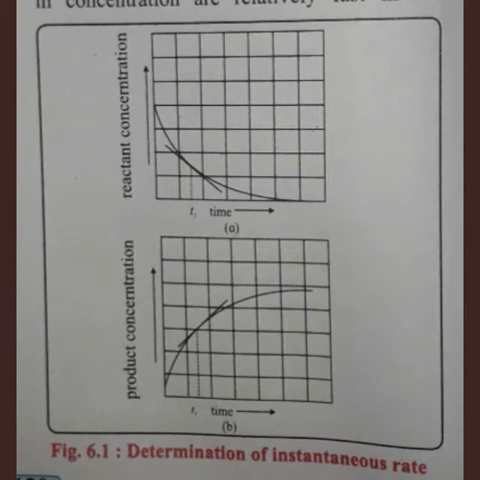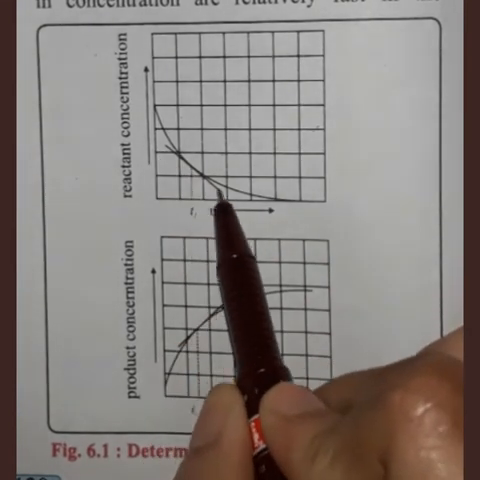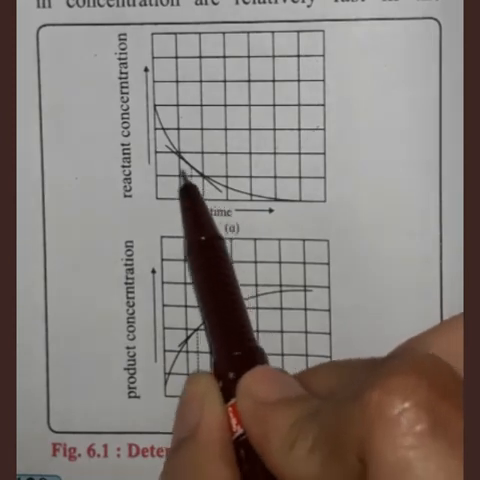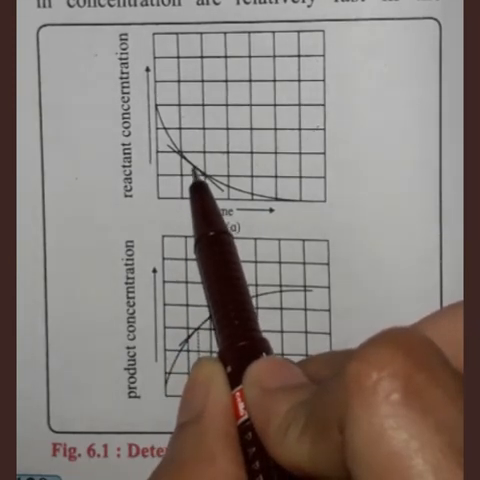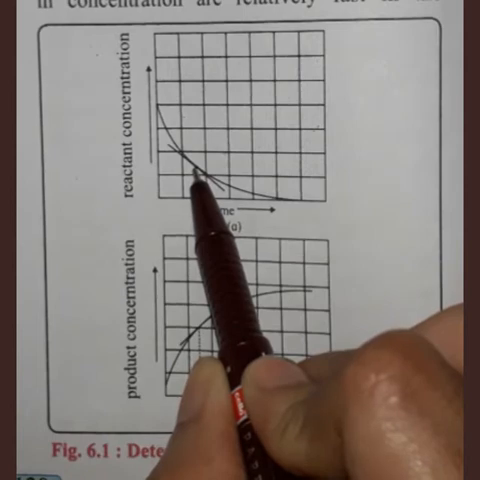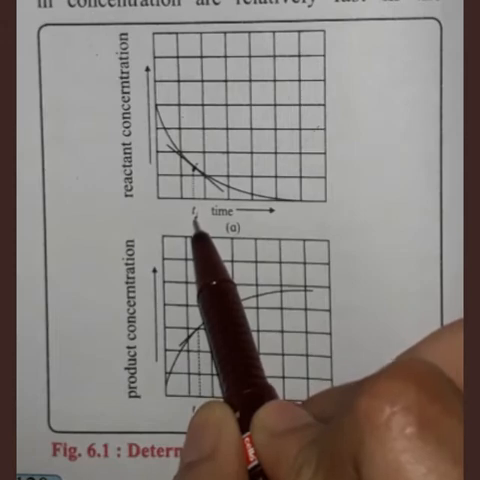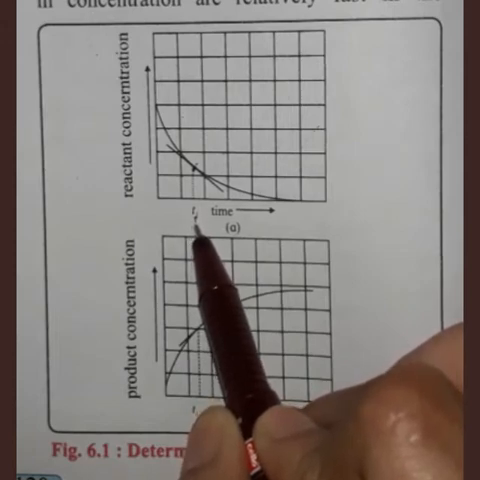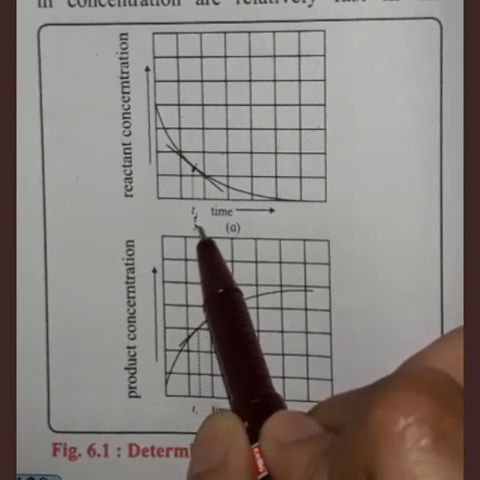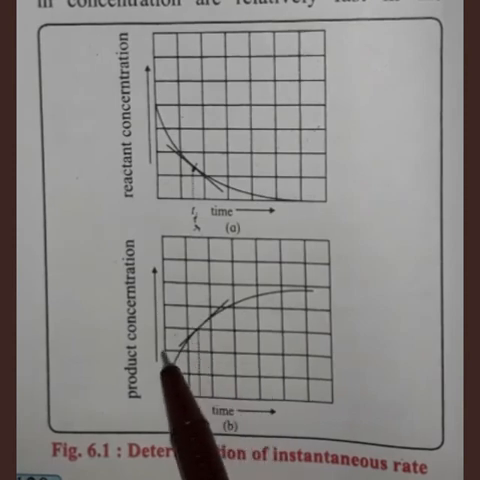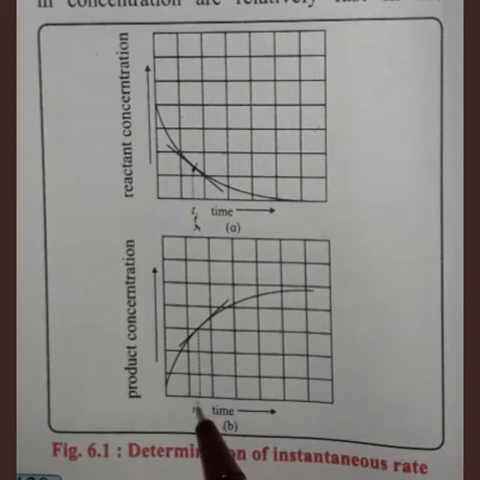Now you can see when a tangent is drawn at this point, a tangent drawn to the curve at time t1, this is your time t1, and this gives the rate of reaction. This is called the instantaneous rate of reaction at time t. Here also, when a tangent is drawn at time t, this gives the instantaneous rate of consumption or formation of product, or the instantaneous rate of reaction.